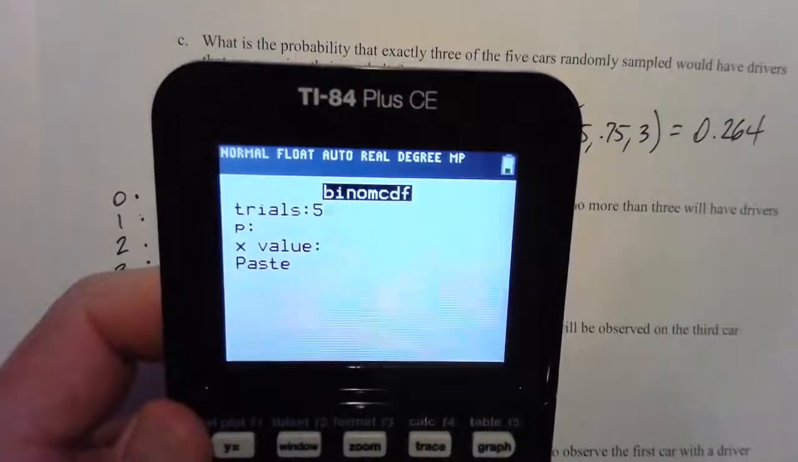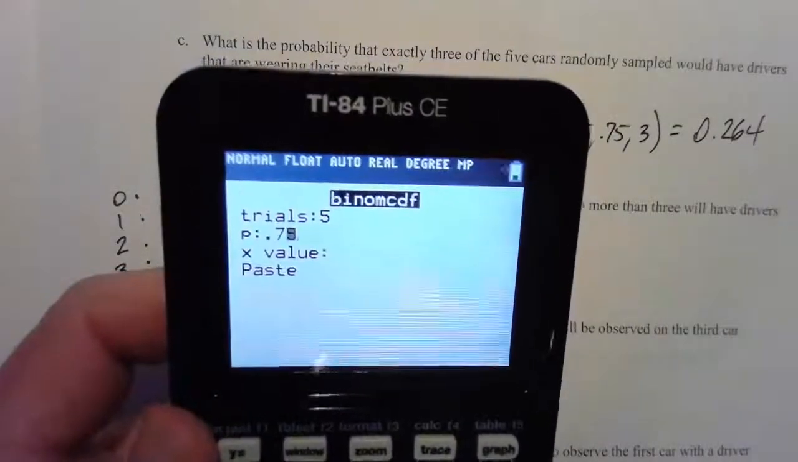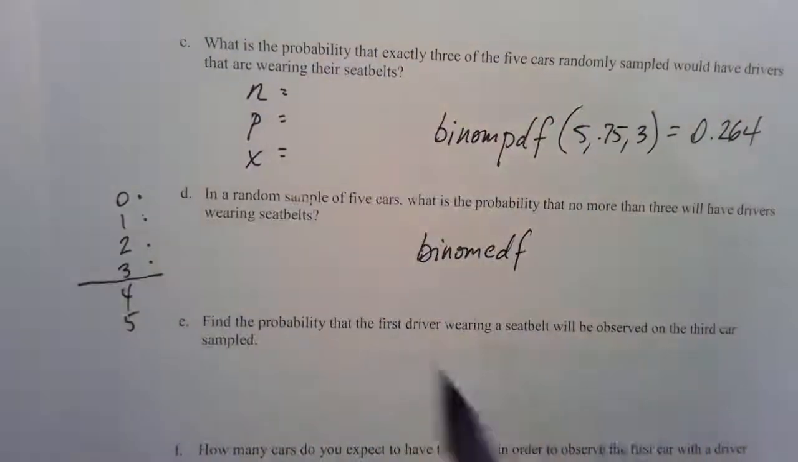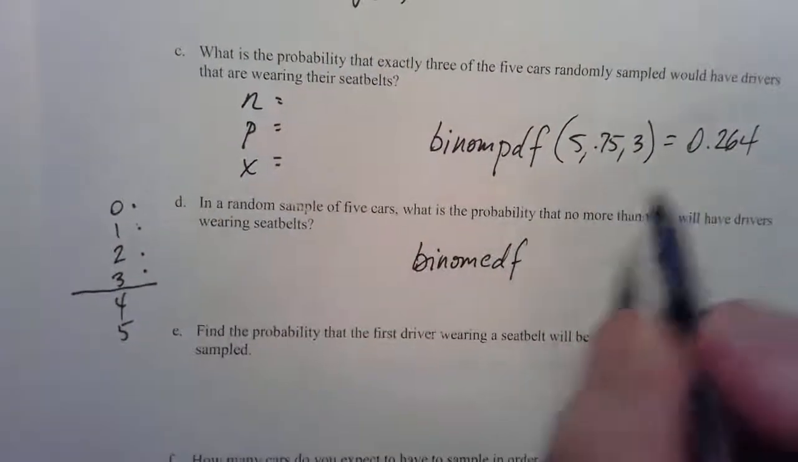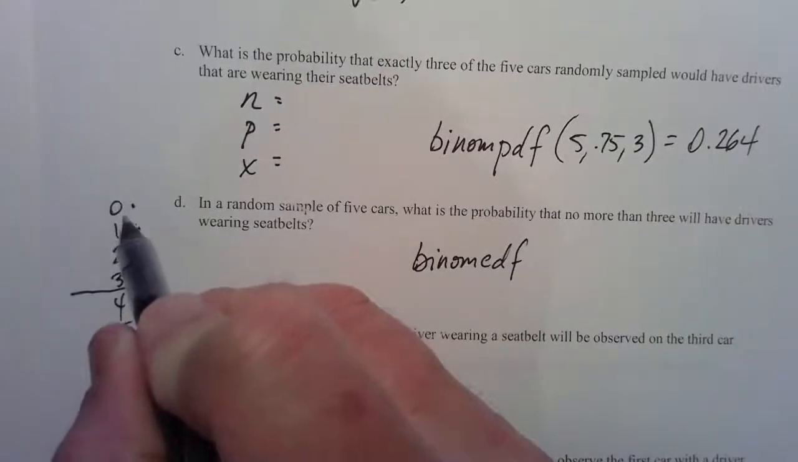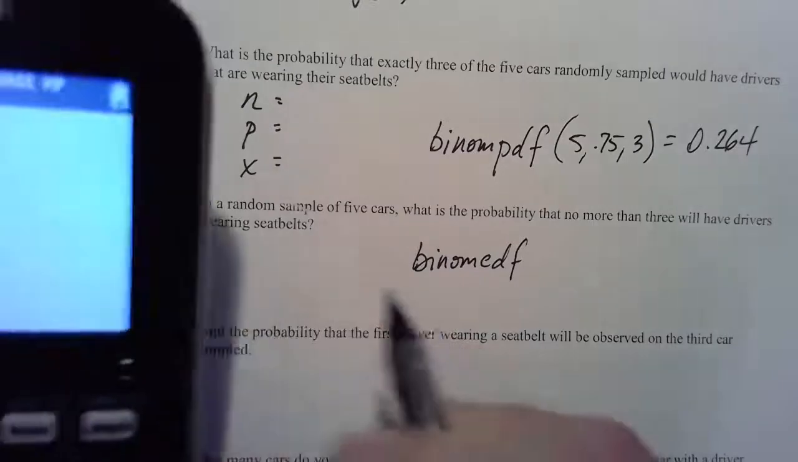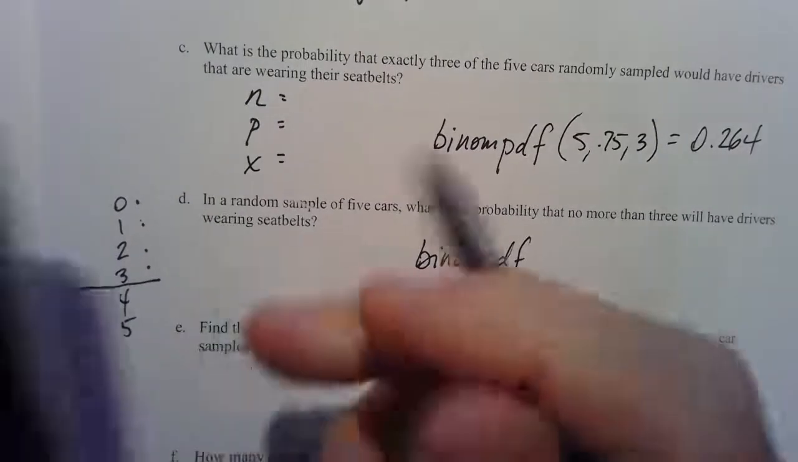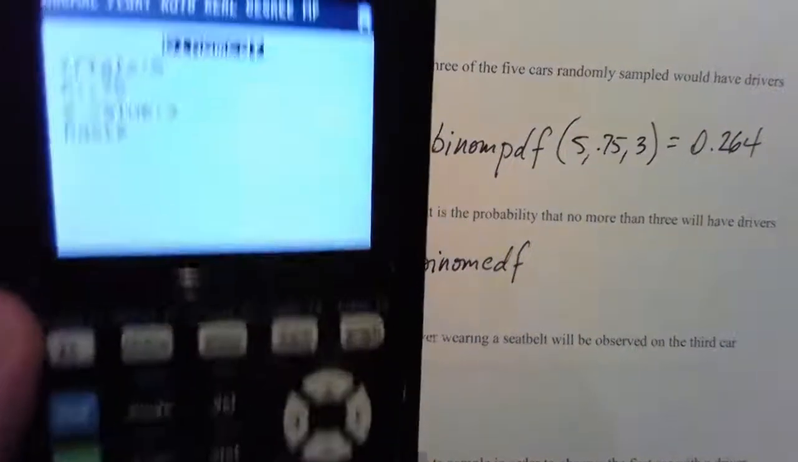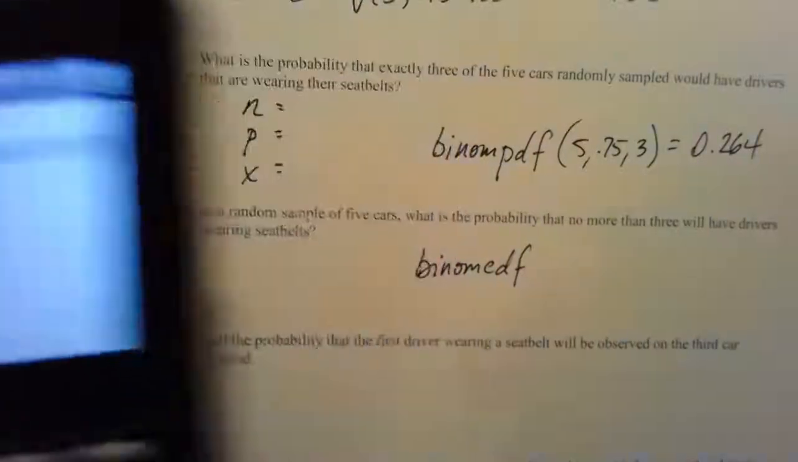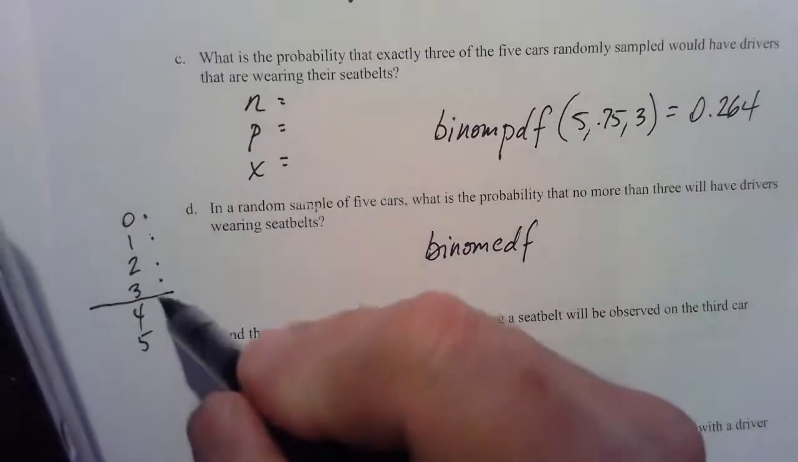Put in my 5 trials. Put in my 75%. And then here's where I want to just double check myself. No more than 3, right? So I want this to keep adding. And once I've added 3, I'm going to stop. So CDF is telling where do you want the calculator to stop adding, and sure enough, it's going to be at 3.